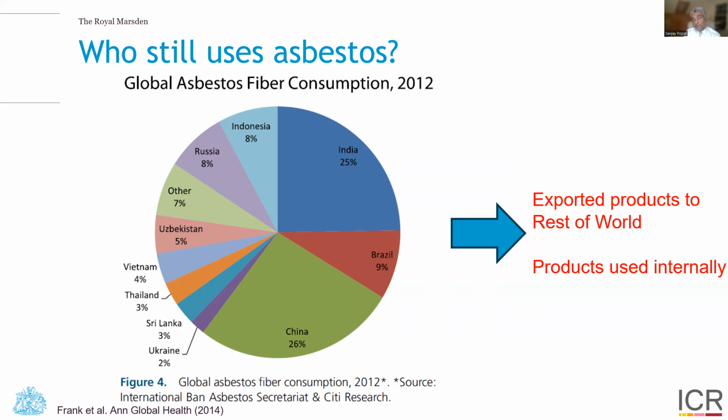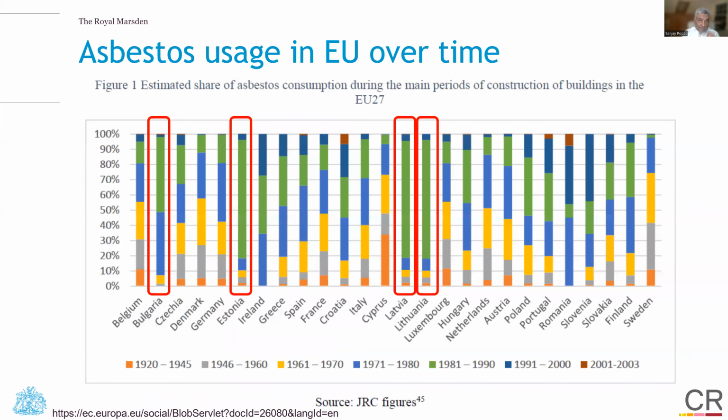Of course, many of these countries don't only use it for the domestic market, but they also export products to the rest of the world, and these products are sometimes used internally as well. There's an ongoing issue with regulation of asbestos and its products and usage outside countries where this would normally not be expected. And if we look at asbestos usage over time, this graph taken from a policy document demonstrates the numbers of decades that asbestos has been used by several countries.